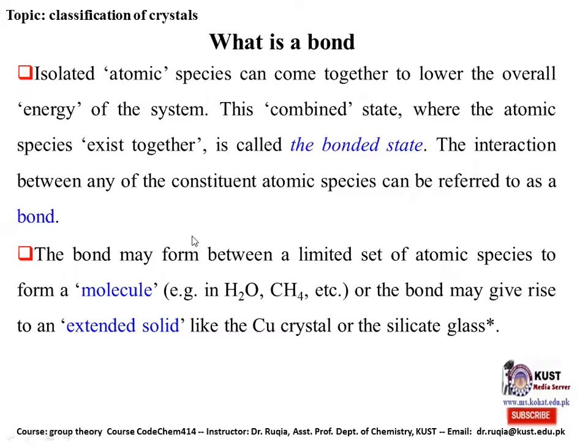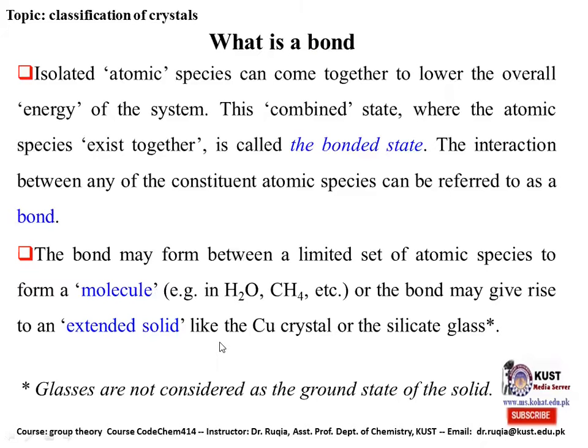The bond may be formed between a limited set of atomic species to form a molecule, for example, water, methane, etc. Or the bond may give rise to an extended solid like copper crystal or the silicate glass. The silicate glasses are not considered as the ground state of solid.